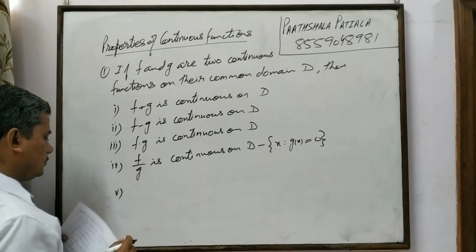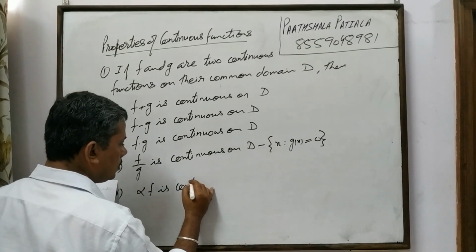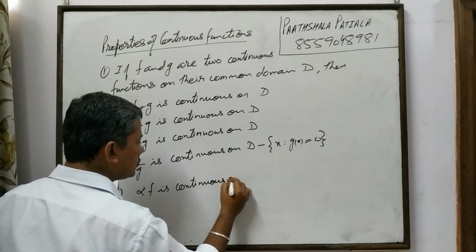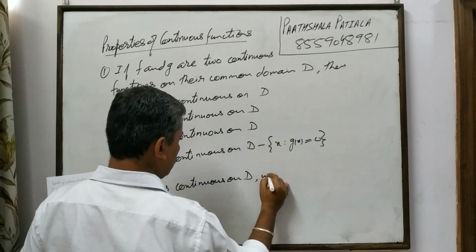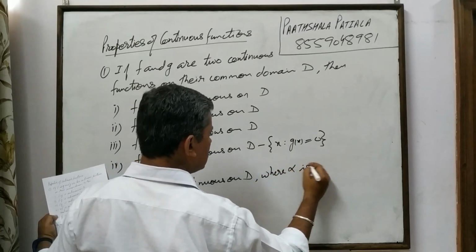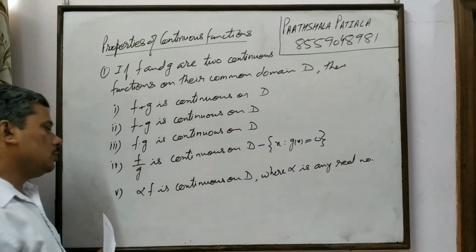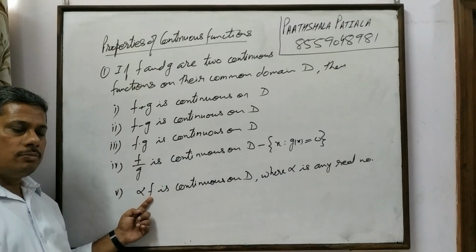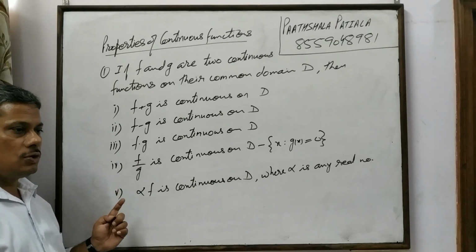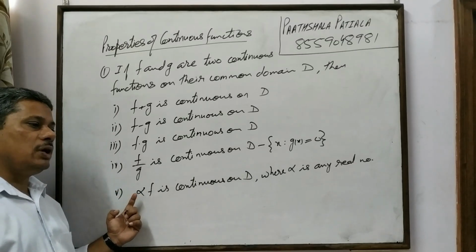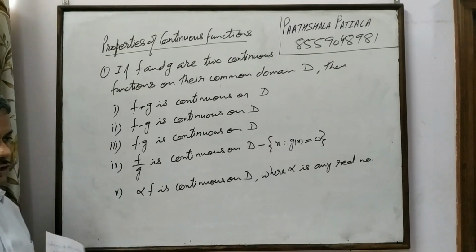And number 5, alpha f is continuous on D, where alpha is any real number. So if a function is multiplied by a constant, then it does not affect the continuity of the function.